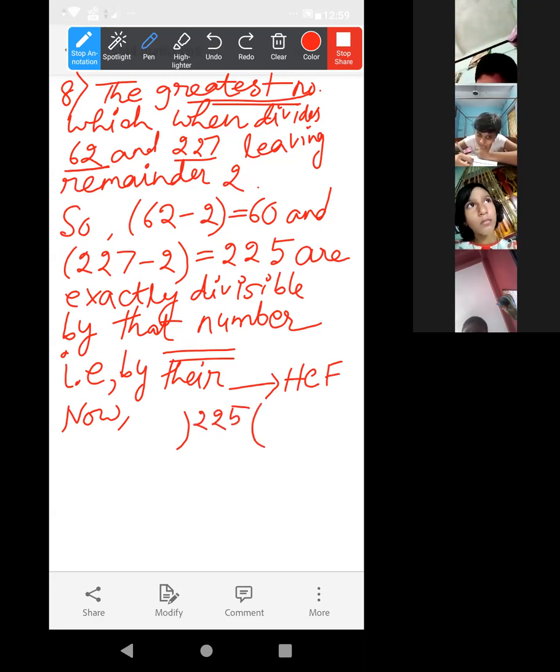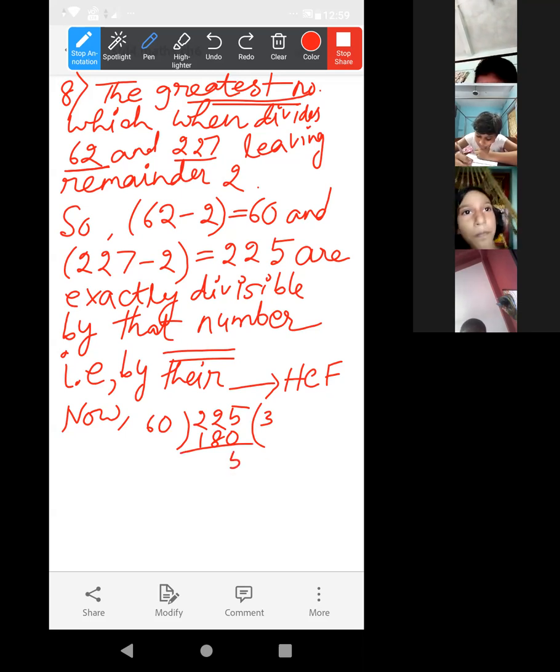I am using the long division method, okay? Ma'am, we can use the factorization method. Yes, yes. 3 6s are 180. It will be 45. 45 by 60.